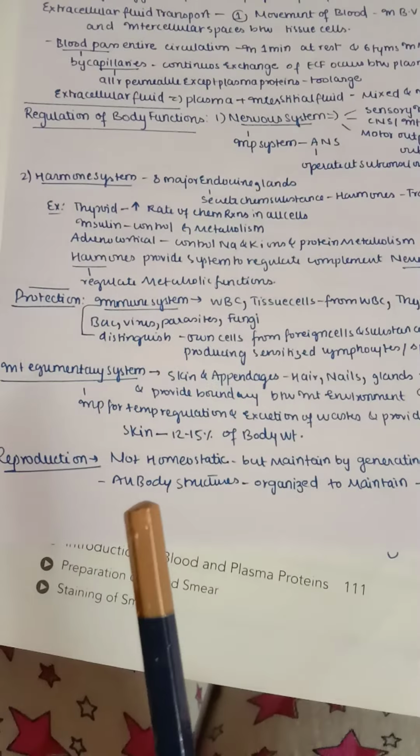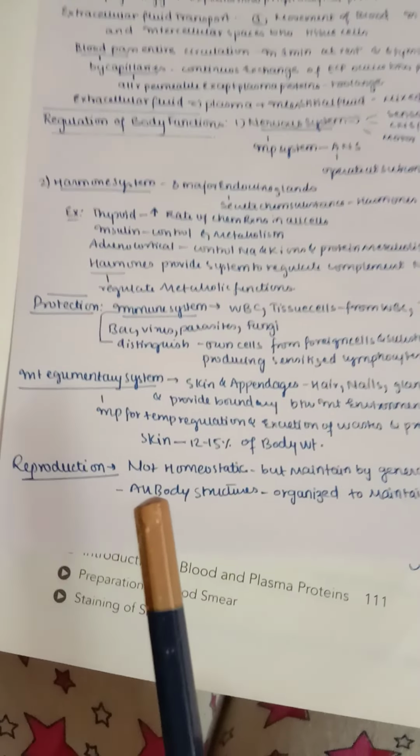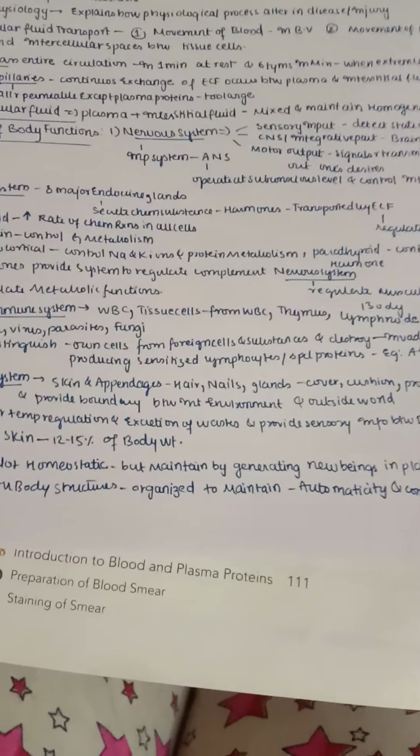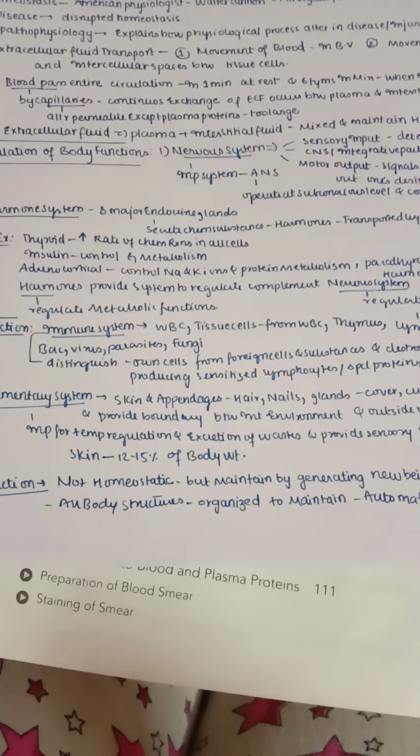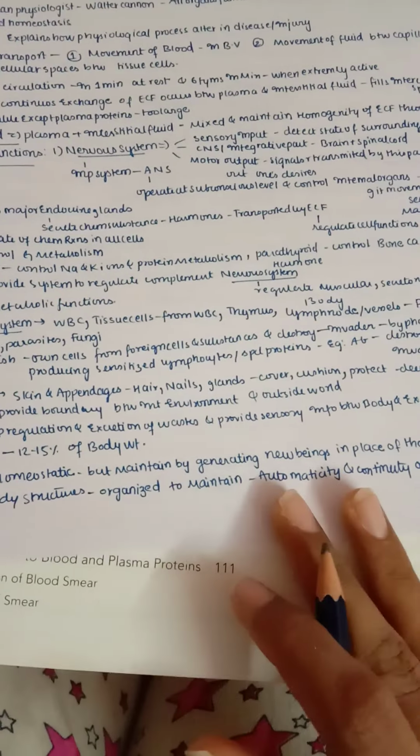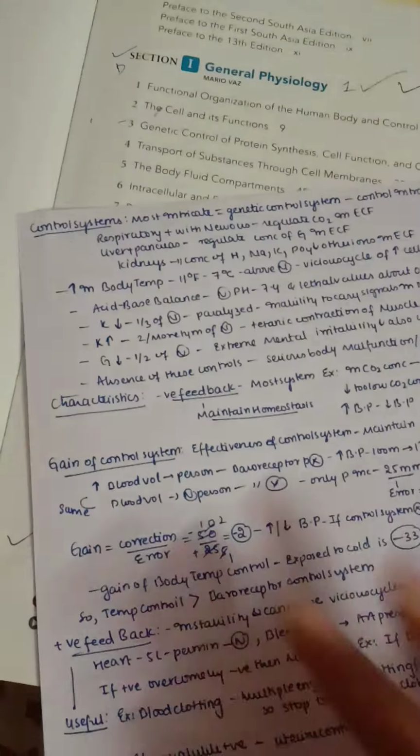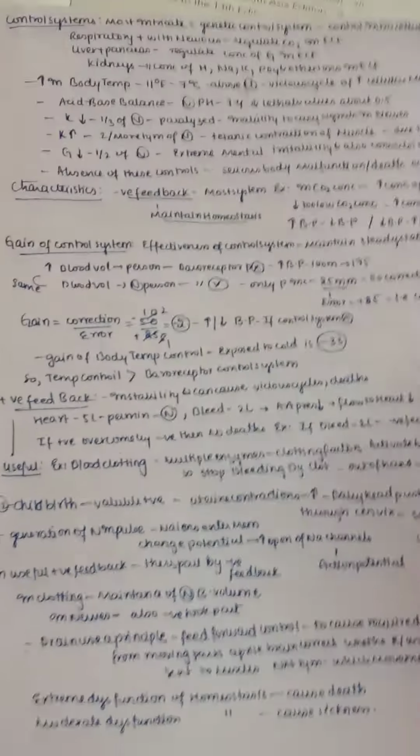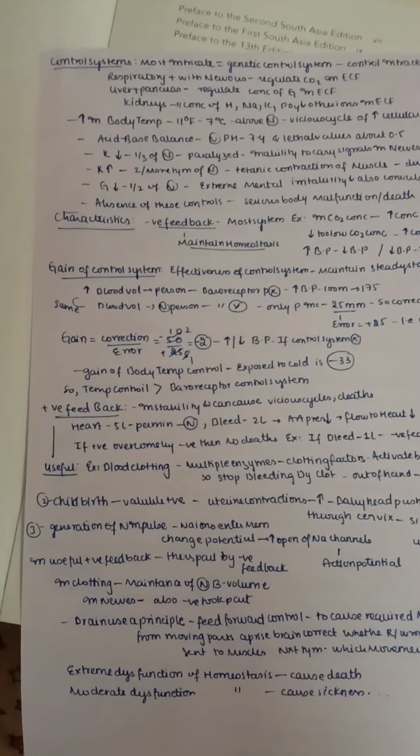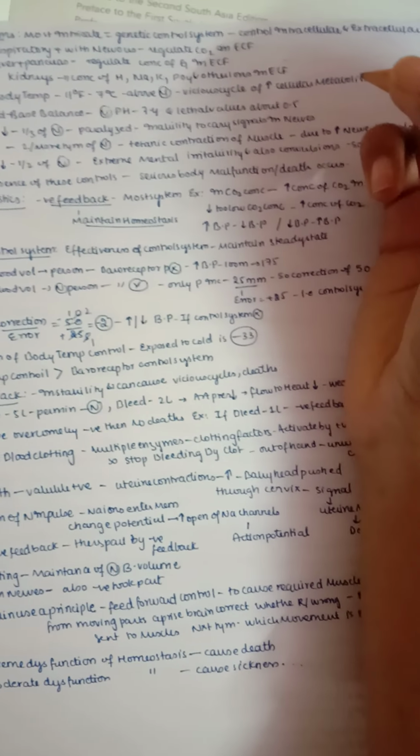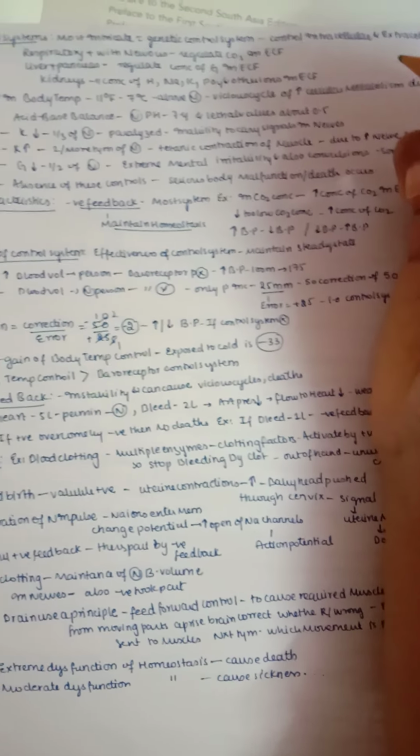Next, coming to reproduction. Reproduction is actually not a homeostatic feature, but it is maintained by homeostasis, by generating new beings in place of those who are dying. Also all body structures are organized mainly to maintain the automaticity and continuity of life. Continuity of life is the main purpose of reproduction, we know that. And next, we move into control systems. Control systems are the most intricate, and the most important one is the genetic control system. We know it can control both intracellular and extracellular functions.